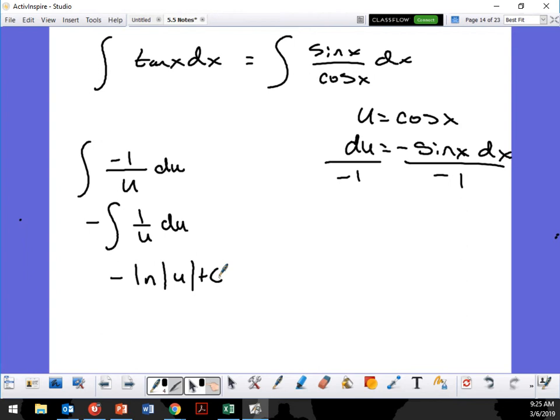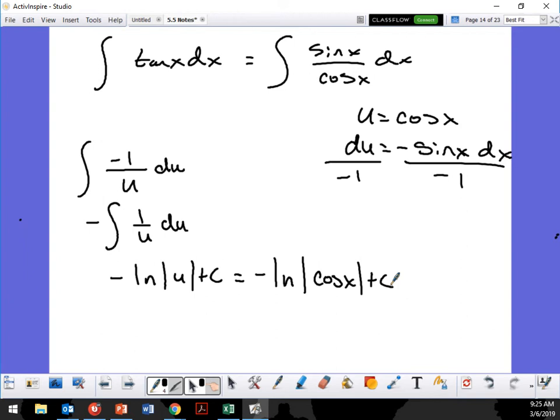Okay, so now let's go ahead and plug that back in. So u is cosine of x, so it's going to give me negative ln absolute value of cosine of x plus c.